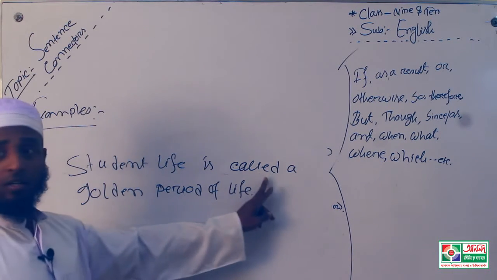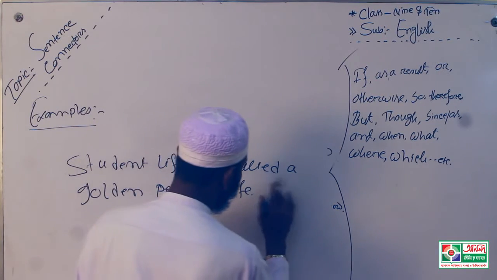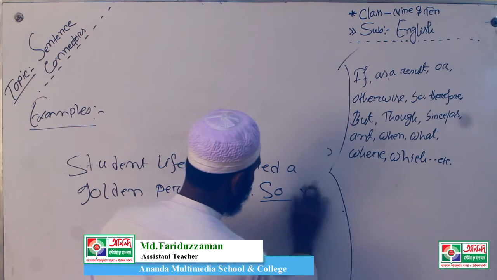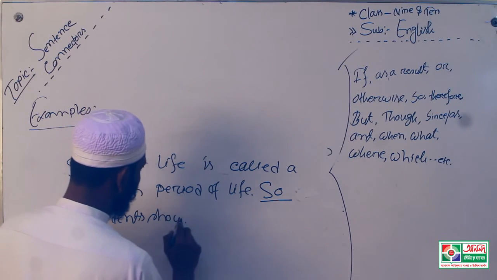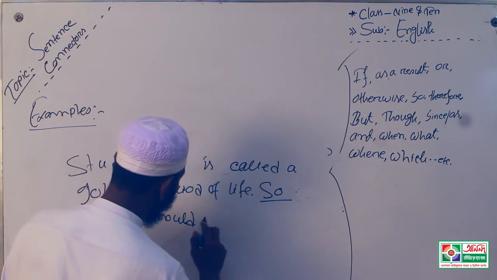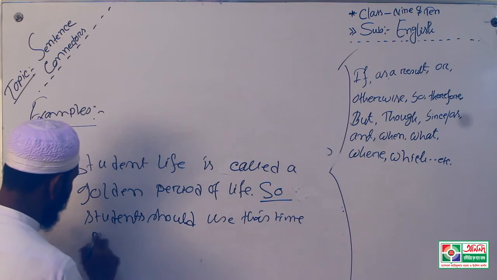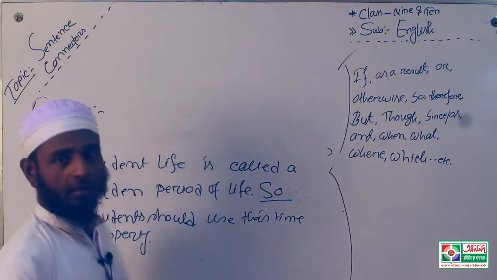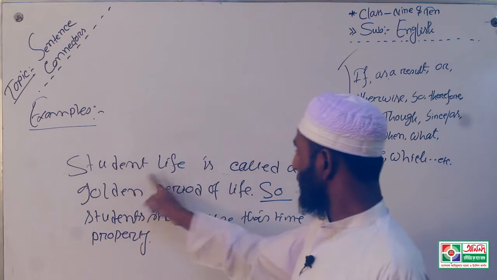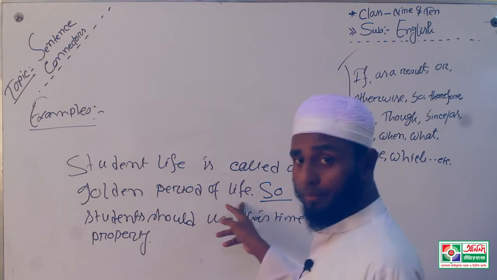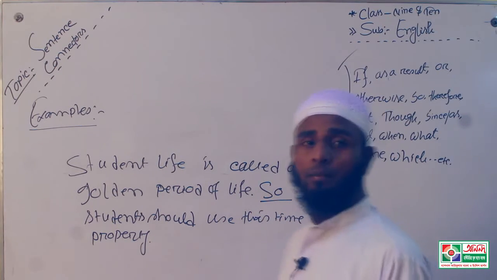So students should use this time properly. Okay, my dear learners, this is the last example for your class. Student life is called a golden period of life. So students should use this time properly.